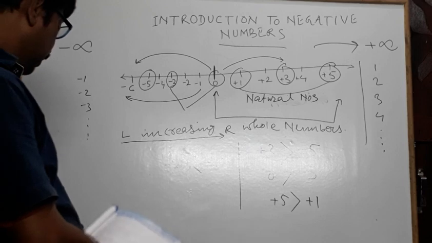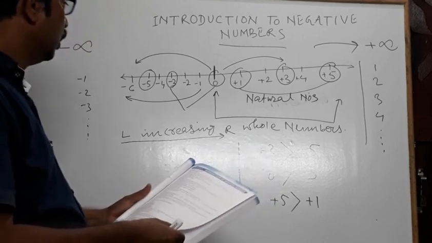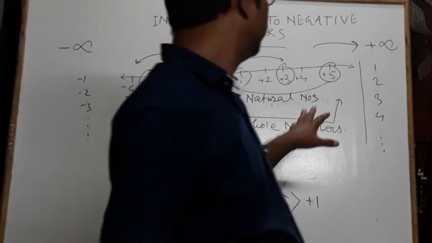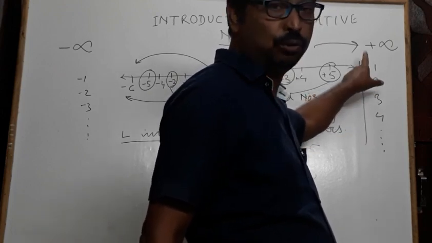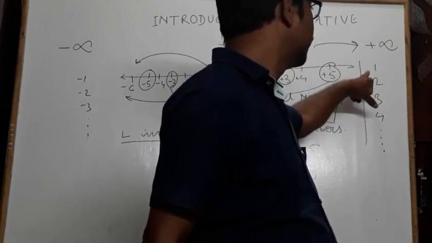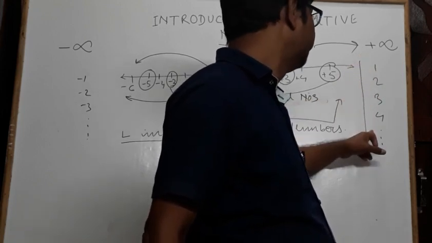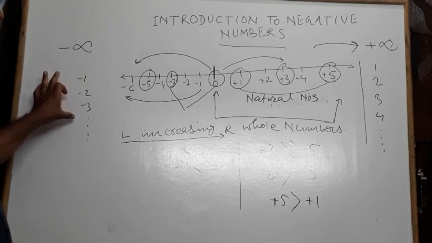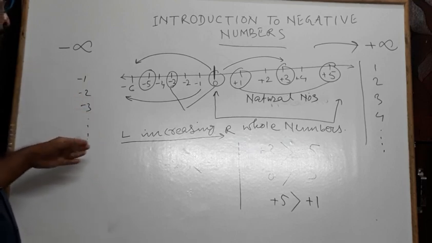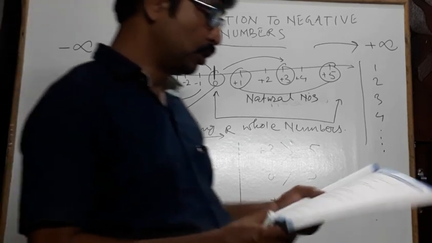So these are the common concepts of negative numbers. For positive numbers we need not write any sign, or you can write the plus sign also. If you have not written the plus sign, it is still understood that the positive sign is there. But for negative numbers we have to write the minus sign. Only then will those numbers be considered negative numbers. Otherwise, if you don't write a plus sign, automatically these numbers will be positive numbers.